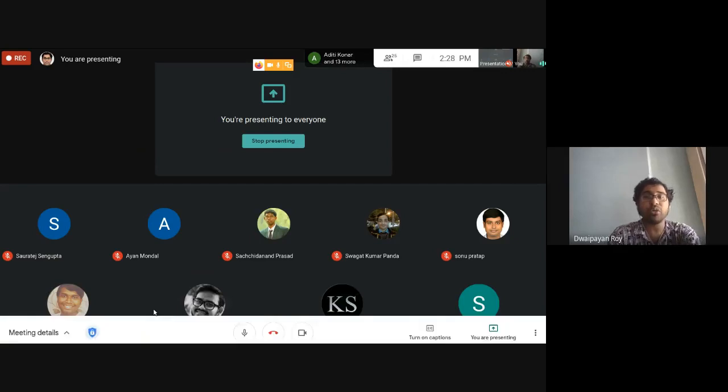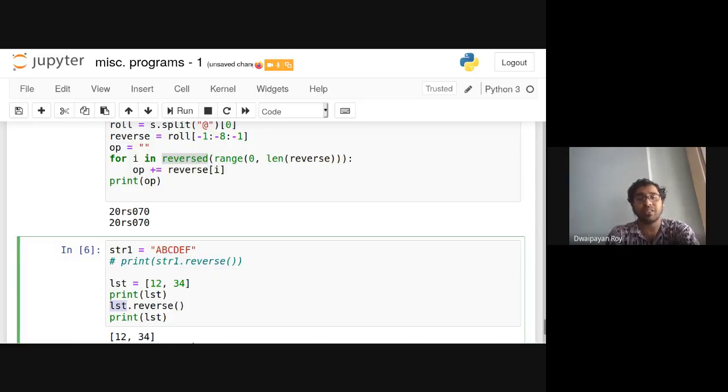I hope, Oyon, is it clear now? You looked up the reverse function, so thanks to you. Yes, sir, basically the reverse function, I haven't used it. Yes, list reverse we can do that, but there are other ways of doing that as well, other than using these inbuilt functions. Of course, as Saurotej encountered this problem, we kind of looked at it.